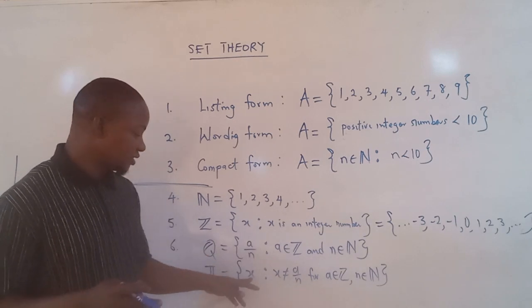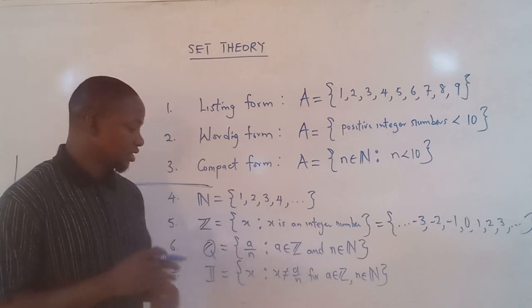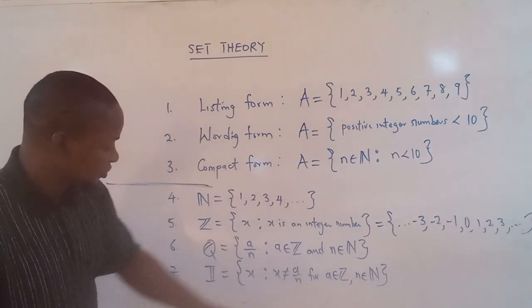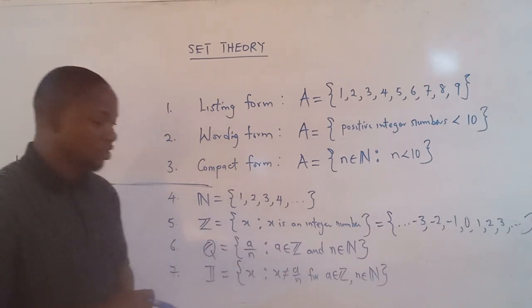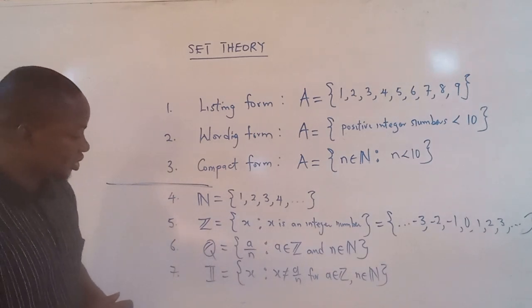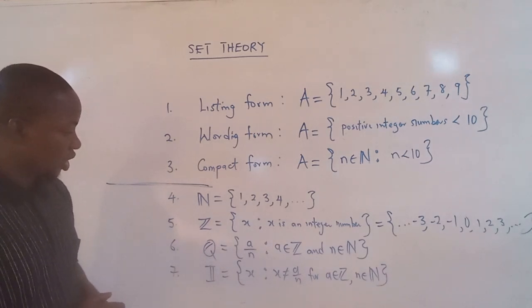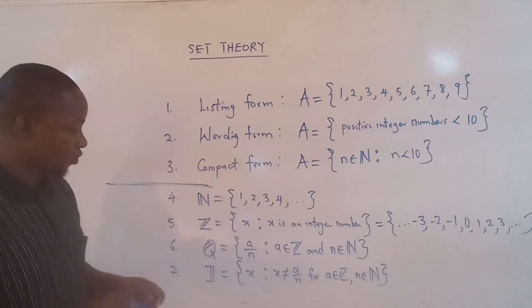This x cannot be written as the ratio of two integers.